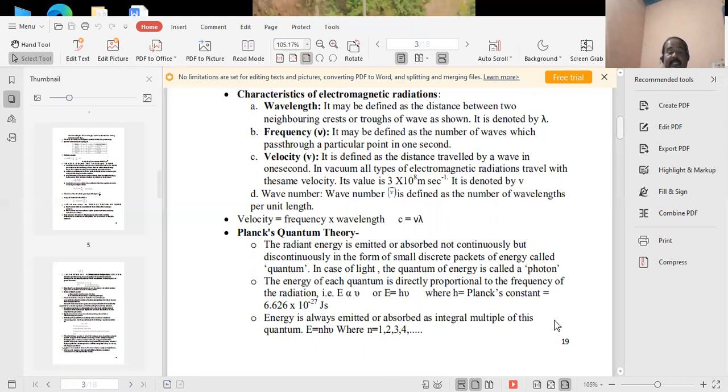That means E is directly proportional to nu, or E equals h nu. h is the Planck constant, and its value is 6.626 into 10 power minus 34 joule second. Energy is always emitted or absorbed as an integral multiple of this quantum, that means E equals n h nu, where n is an integer. So this is Planck's quantum theory.